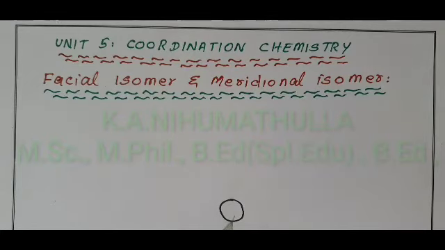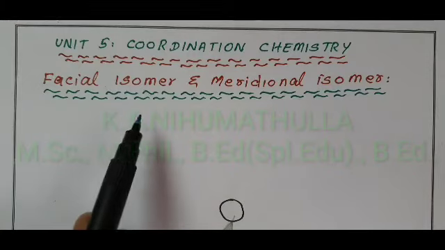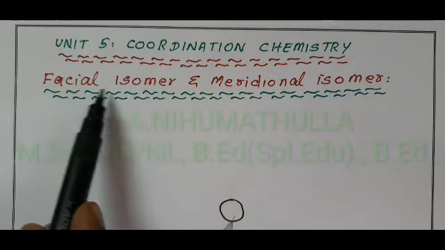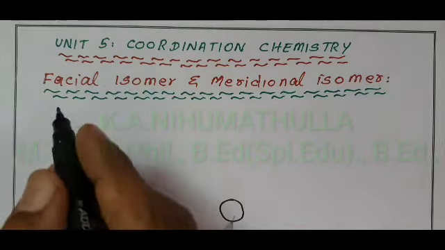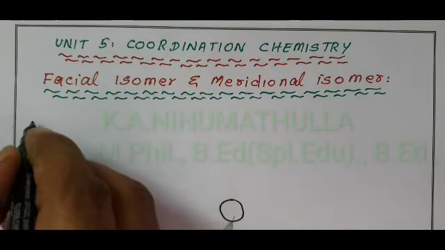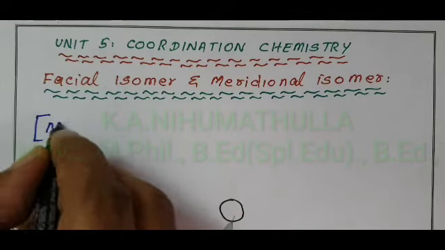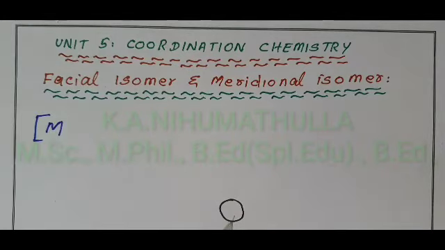First, in which type of coordination compound do facial and meridional isomers occur? They occur in octahedral complexes; this isomerism is not exhibited in square planar complexes, only in octahedral complexes.